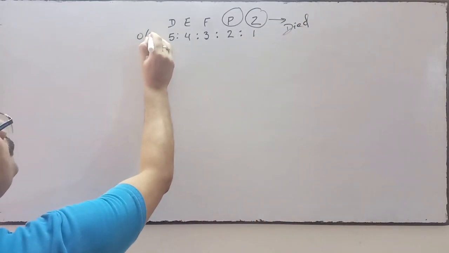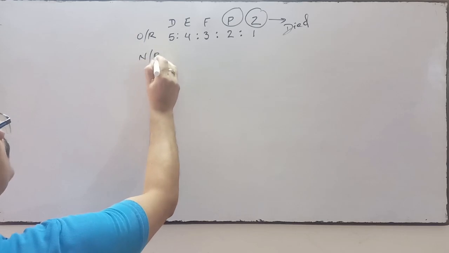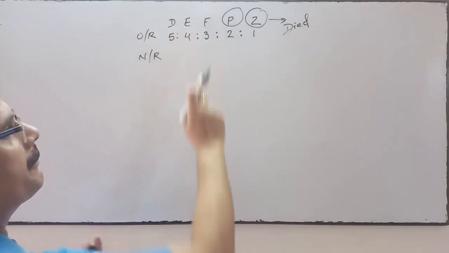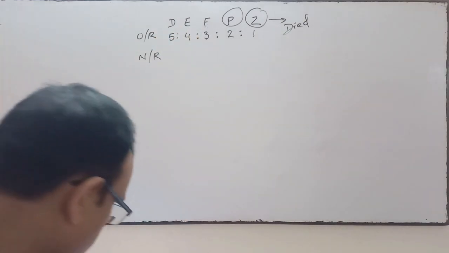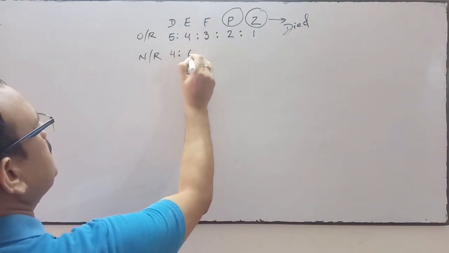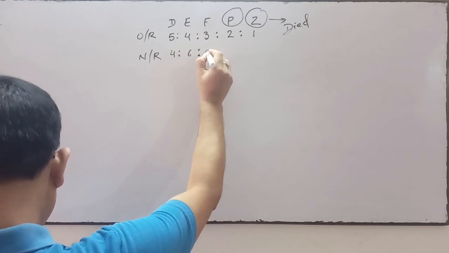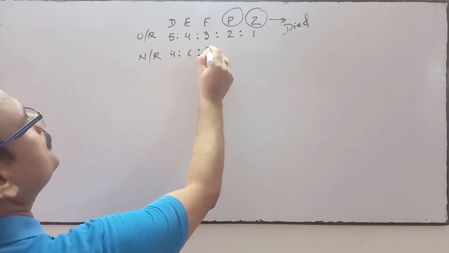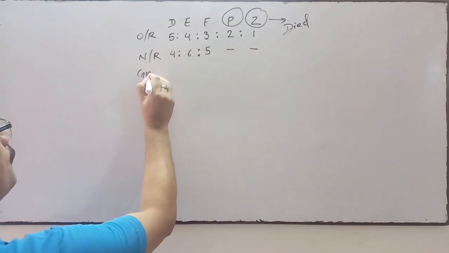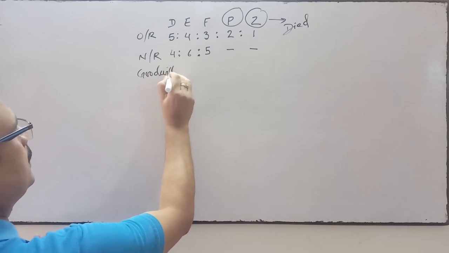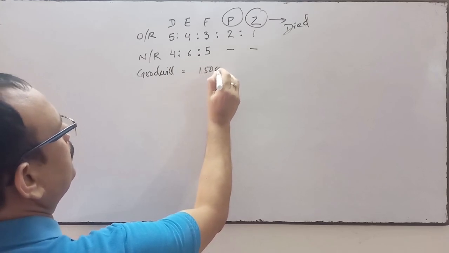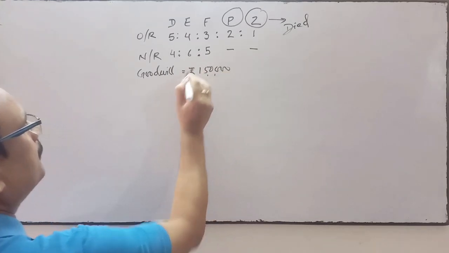This one is the old ratio. After the date, the firm is reconstituted and D, E and F continue the firm, and the new profit sharing ratio between them is 4:6:5. This is the new profit sharing ratio. Goodwill on the date of death is valued at rupees 1,50,000.